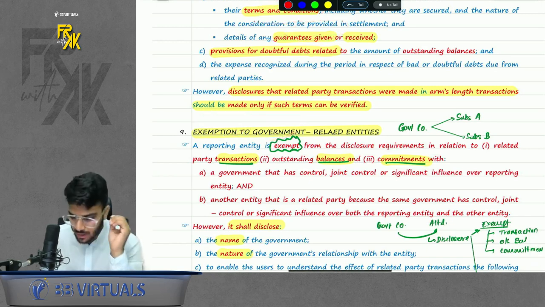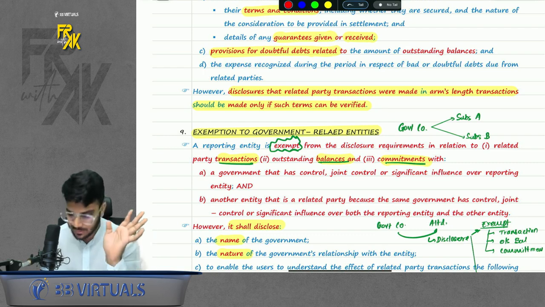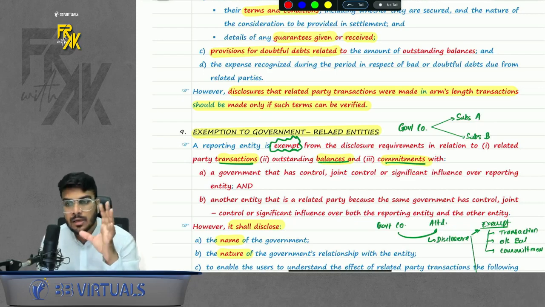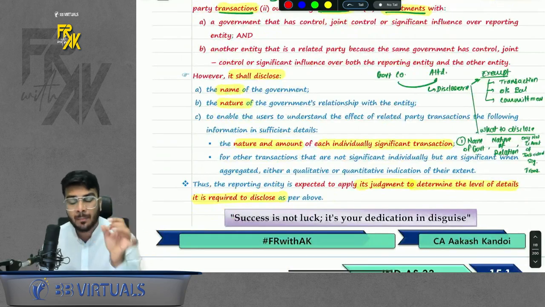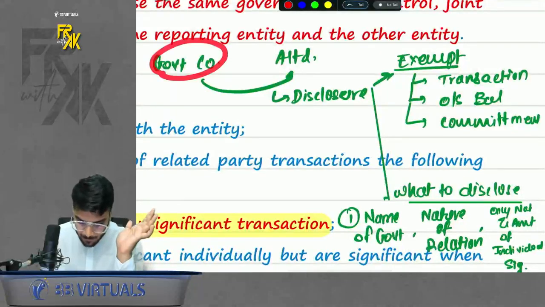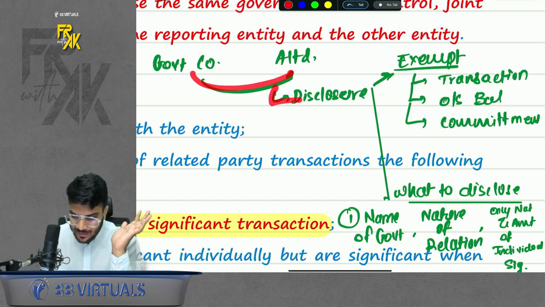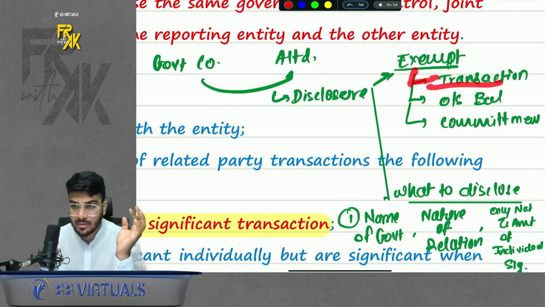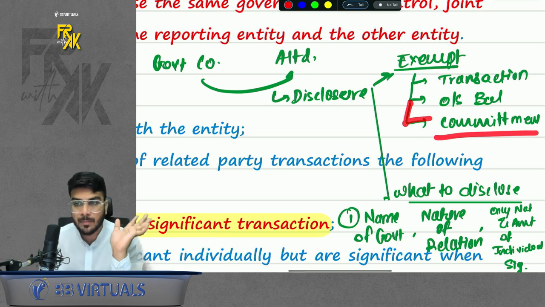So basically, if you are a government company and if you have any subsidiary, associate or anything, that means if you have any relationship with any company, government companies are exempt from certain things. They are not exempt from everything, but they are exempt from certain disclosures. I have given the summary here. If a government company has a relation with, let's say, A Limited, the government company has a disclosure exemption. What will it not disclose? It will not disclose the transaction. It will not disclose the outstanding balance. It will not disclose the commitments.